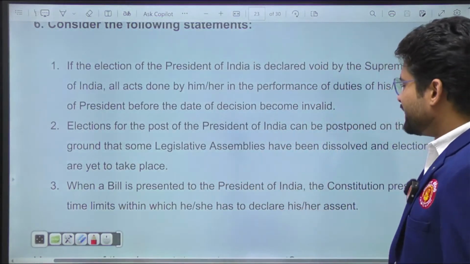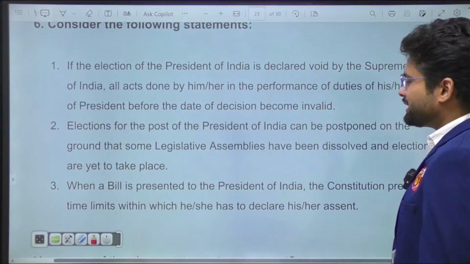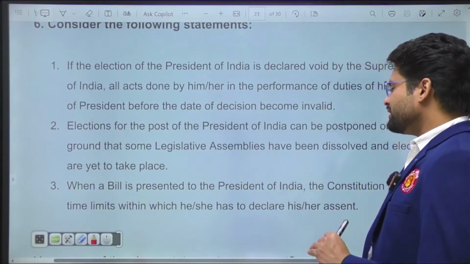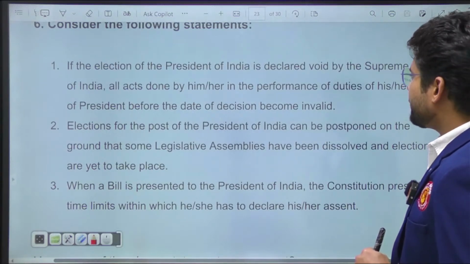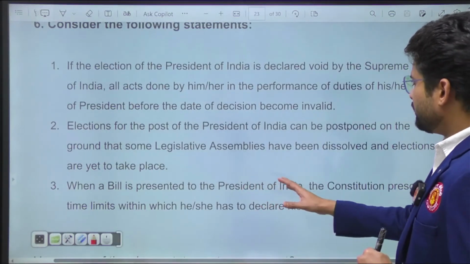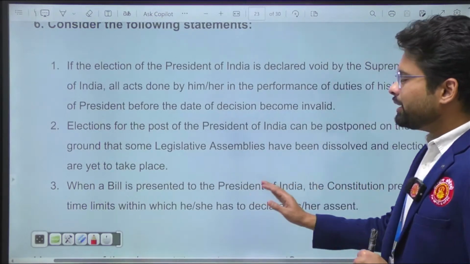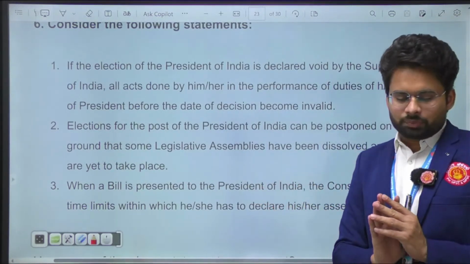When a bill is presented to the President of India, the Constitution prescribes the time limit within which he or she declares his assent. Okay. So basically, right, the Constitution prescribes the time limit? No, the Constitution does not prescribe the time limit.